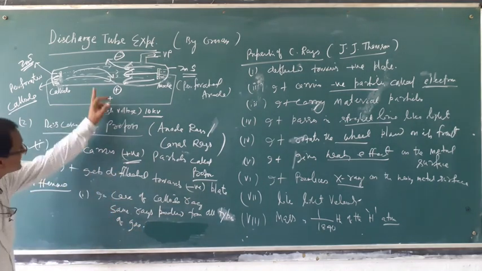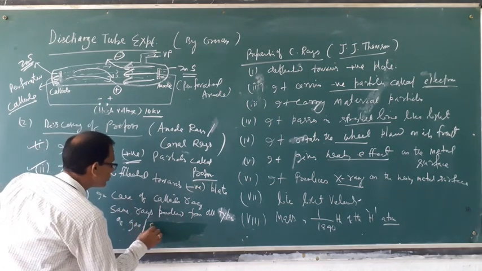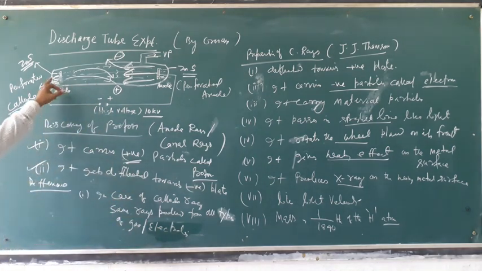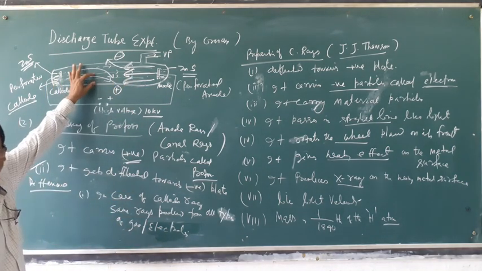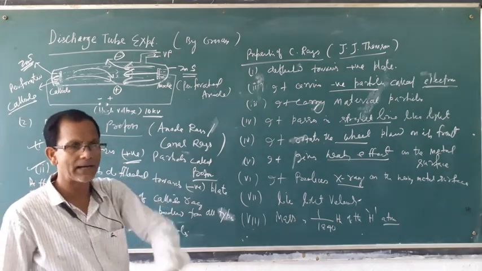If you change the electrodes, or change the gas inside the discharge tube, the cathode ray is the same type.